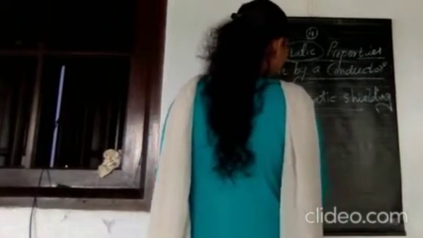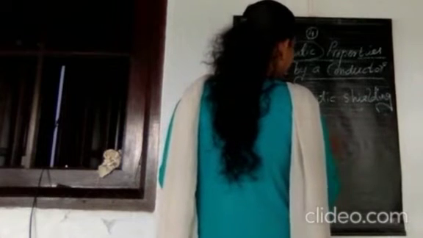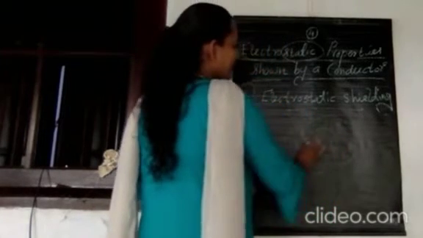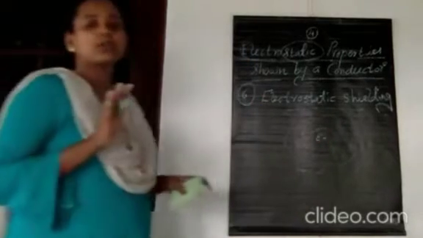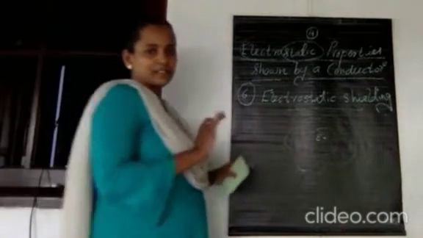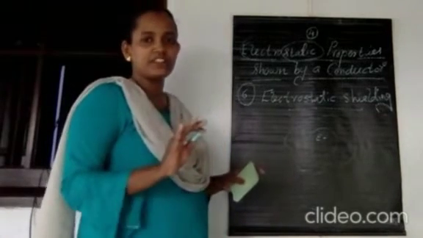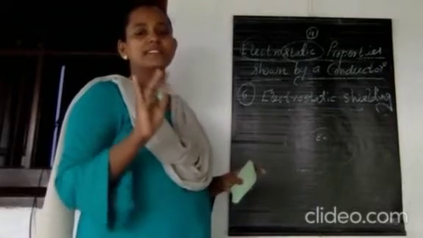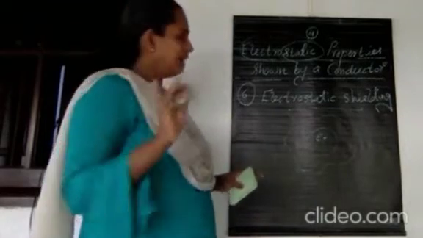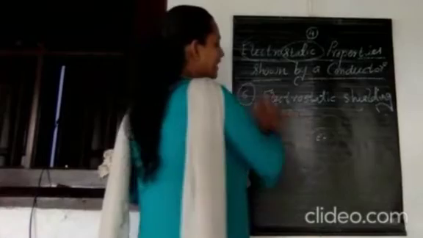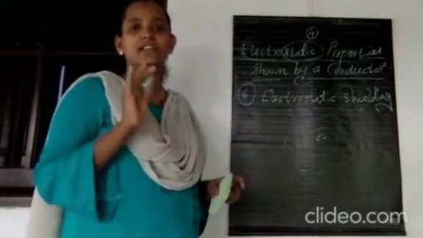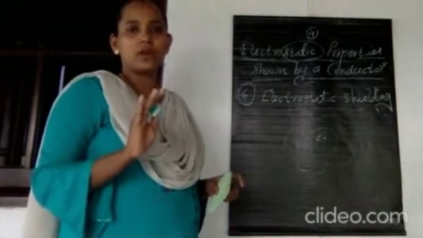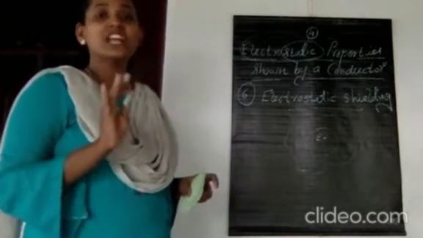Whenever we are considering a cavity inside a conductor, that region is free from charge. There will not be any charge inside a cavity in a conductor. And in this region, the electric field is equal to 0. Okay, that means there is a constant potential only. There is no potential difference. The field is 0 and that region is free from charge itself. That phenomenon of making a region free from charge is known as electrostatic shielding itself.